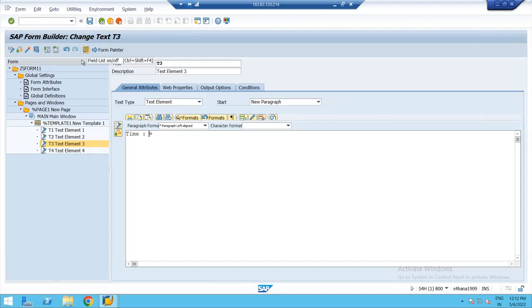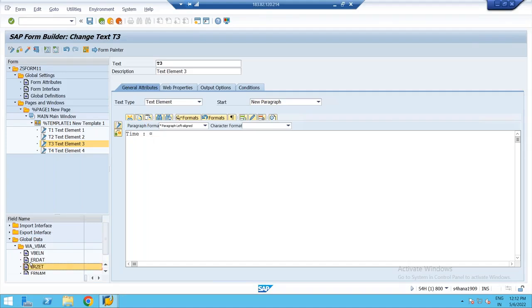ERZET. So if you click on field list on or off on the application toolbar, the data is available in this work area. What is the work area? W underscore VBAK. Under that ERZ. Can I have drag and drop feature here? I'll just drag this and drop it here. Good. I'm able to drag and drop. Understood? I can do like this, or I can go to editor and type it. Similarly, T4.